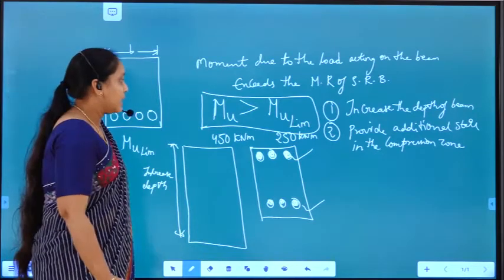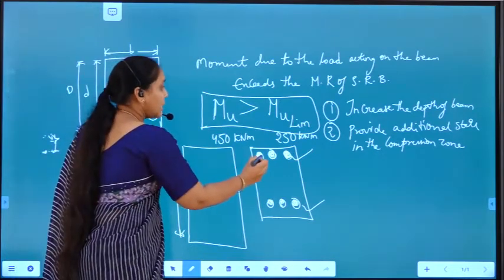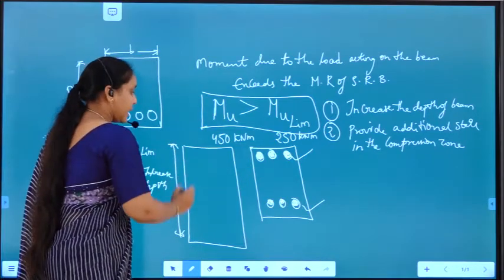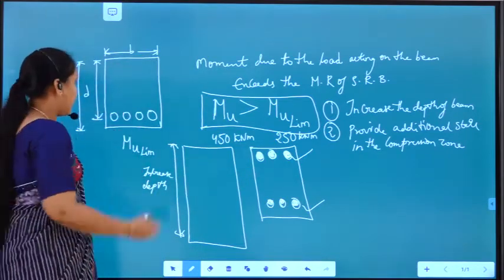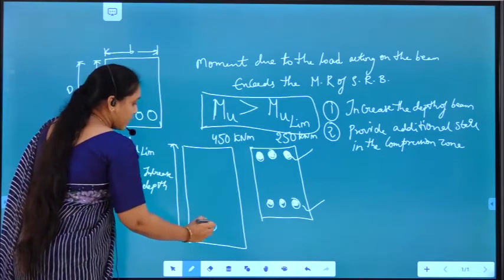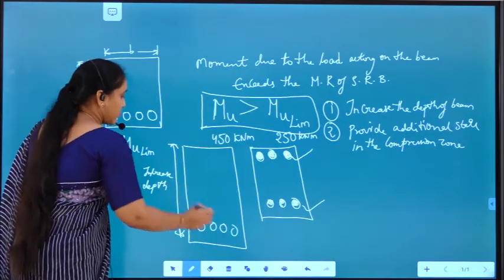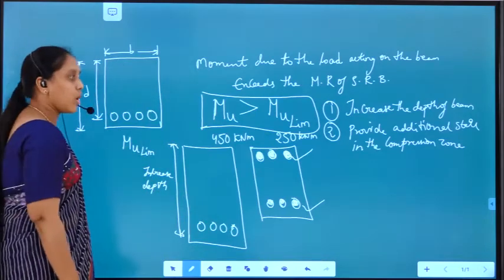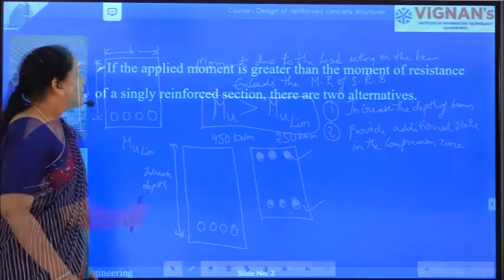So either we provide the reinforcement, or we increase the depth of the beam while keeping the same reinforcement. These are the two things we can do.